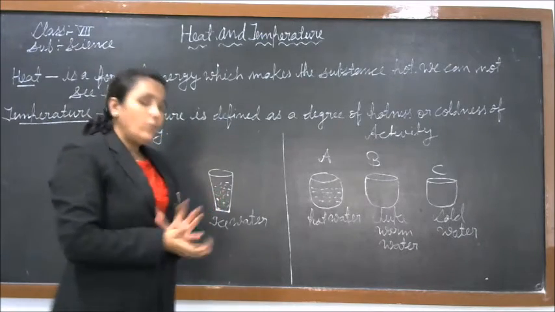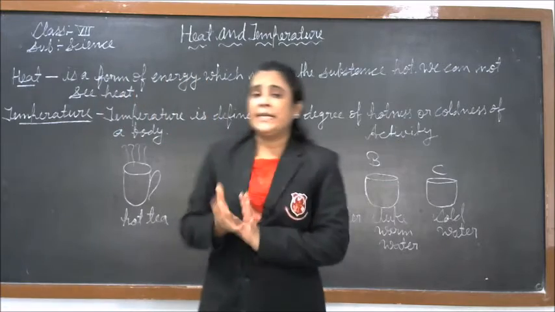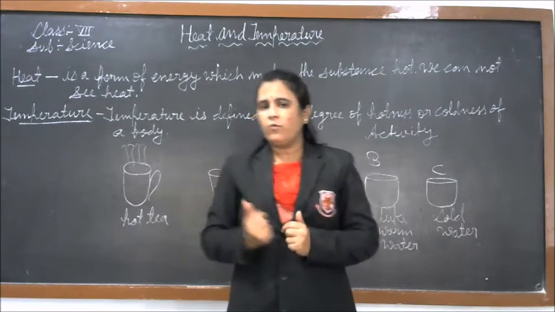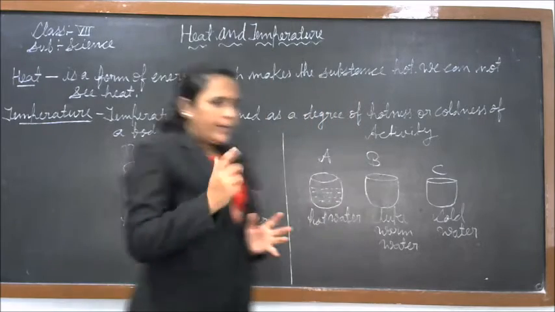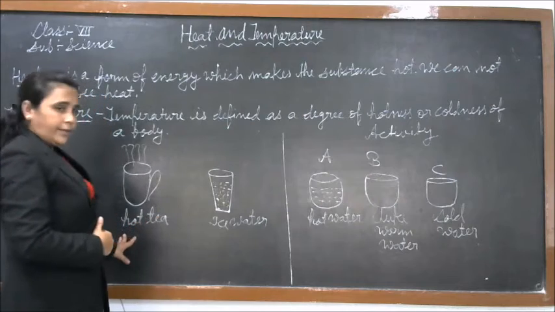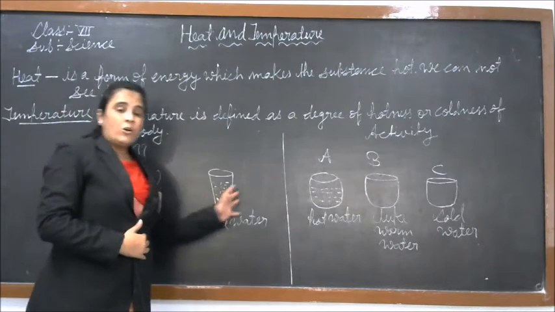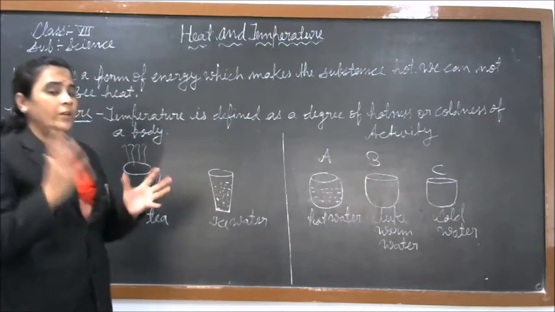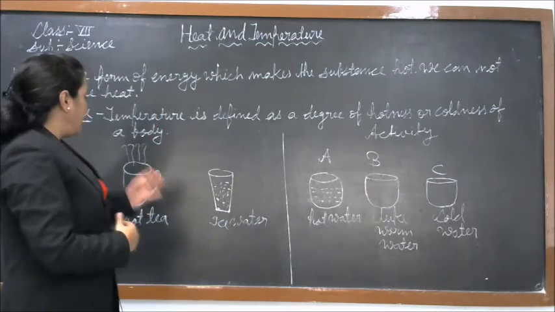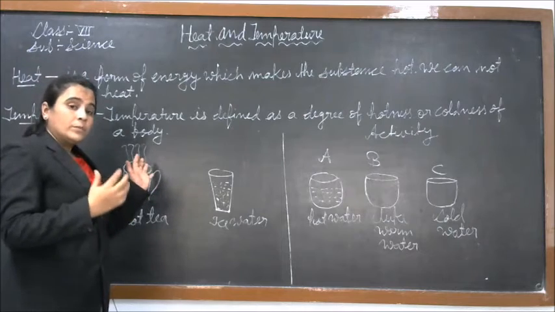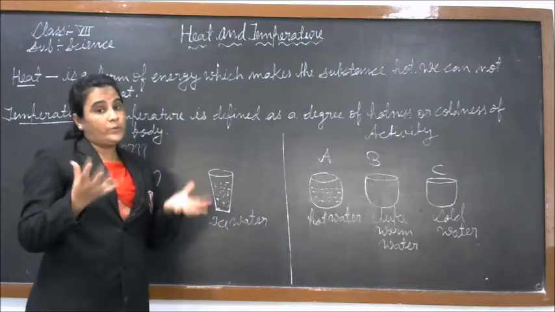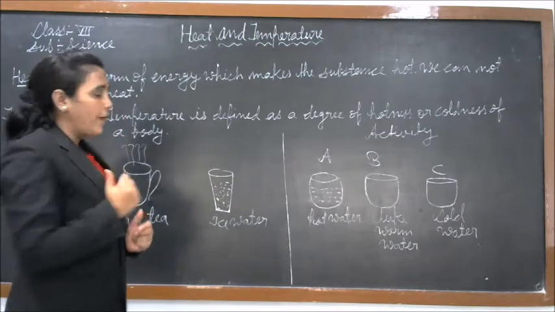Student, how will you find that an object is hot or cold? Here I have taken a hot cup of tea and a glass of ice water. How will you find out whether an object is hot or cold?